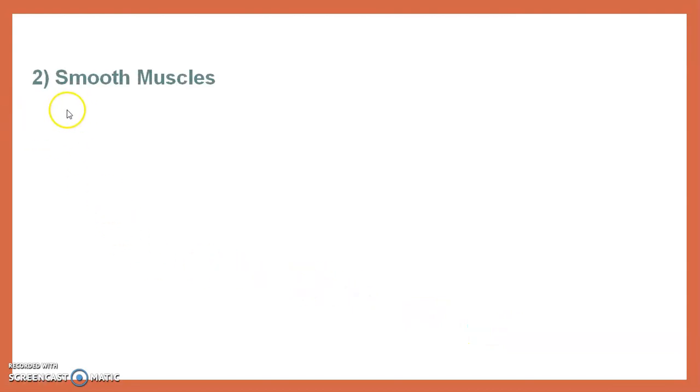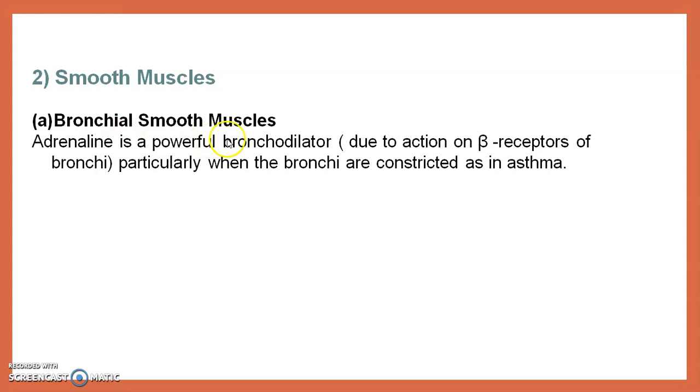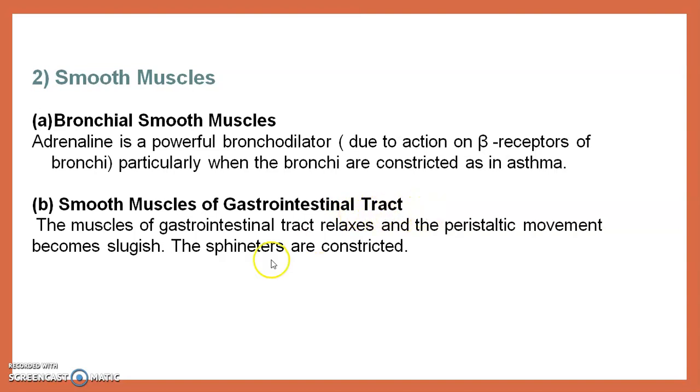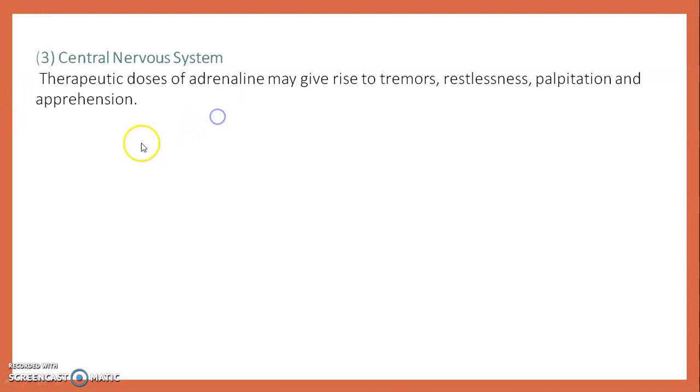Then we see its effect on smooth muscle. Bronchial smooth muscle: adrenaline is a powerful bronchodilator due to its action on the beta receptors of the bronchi, particularly when the bronchi are constricted in asthma. Then smooth muscle of the gastrointestinal tract: with adrenaline, the muscles of the gastrointestinal tract relax, peristaltic movement becomes sluggish, and the sphincters are constricted. Then we see its effect on the central nervous system.